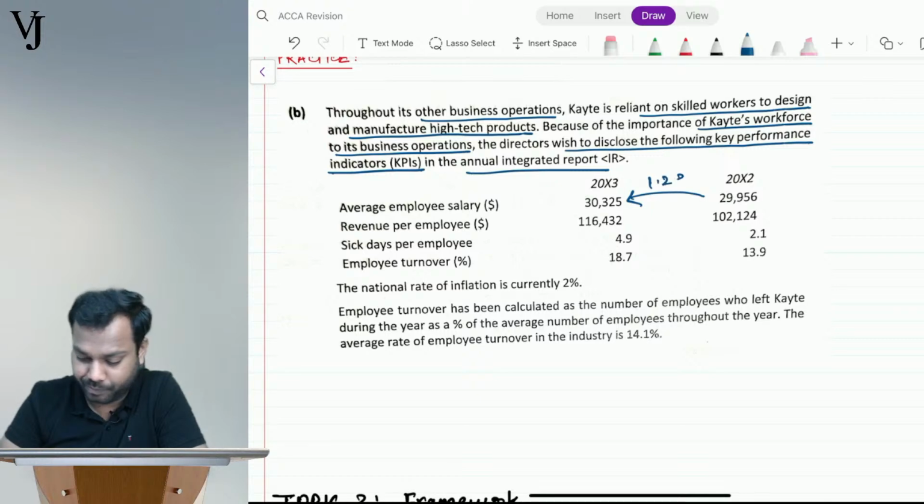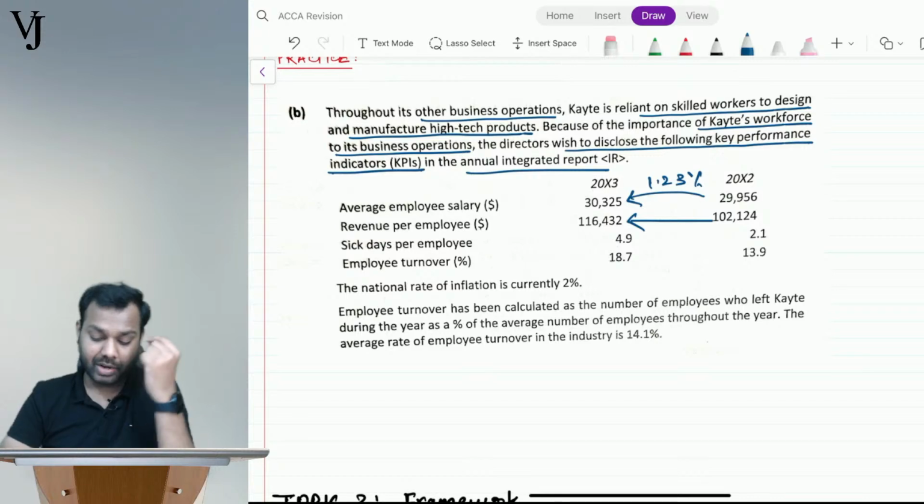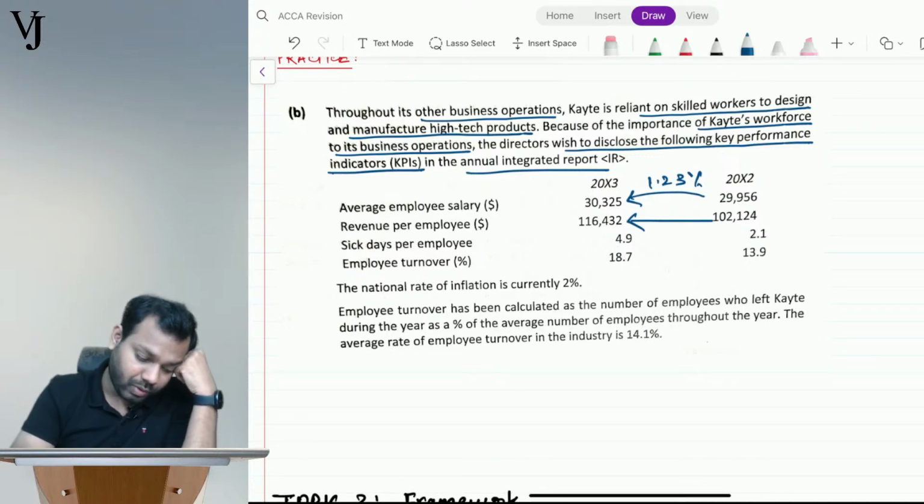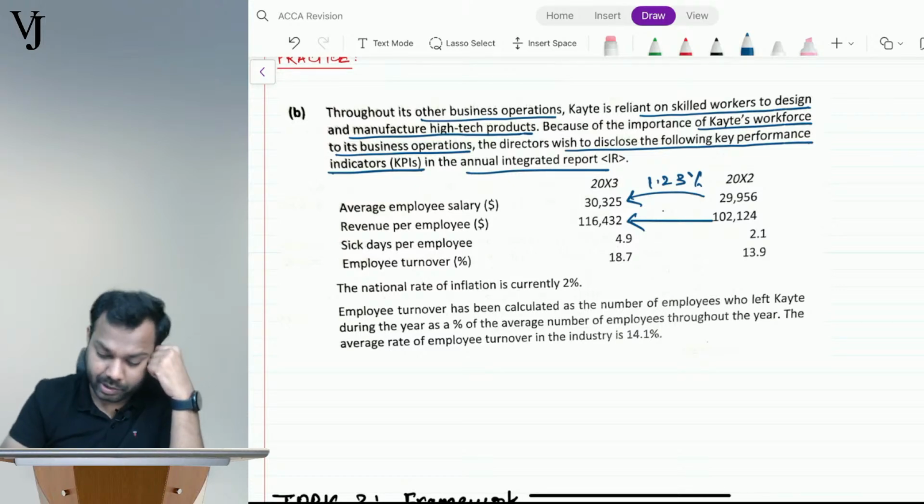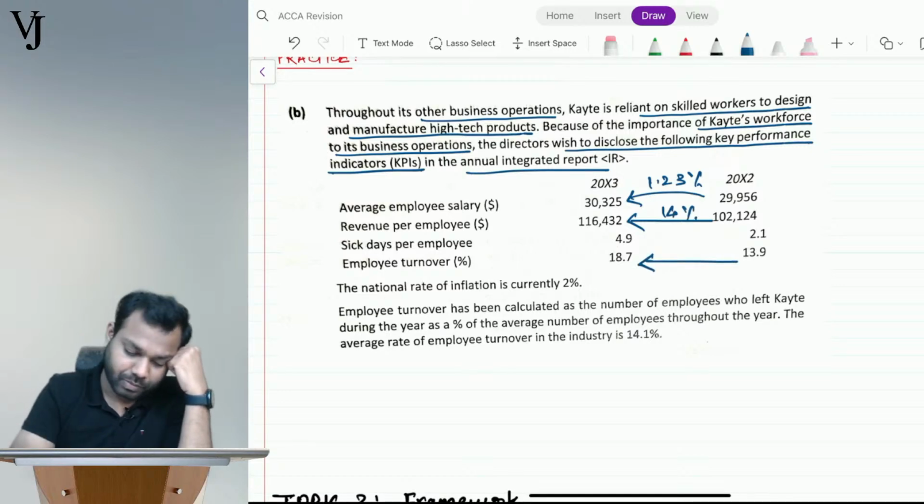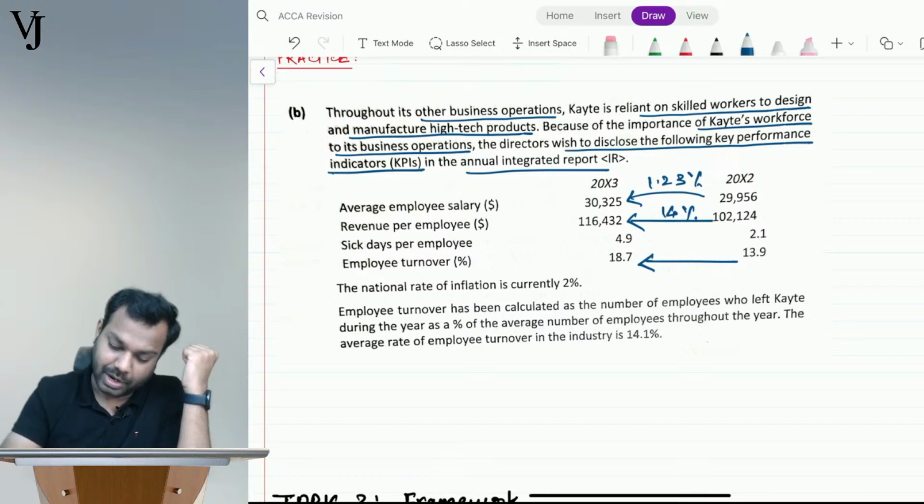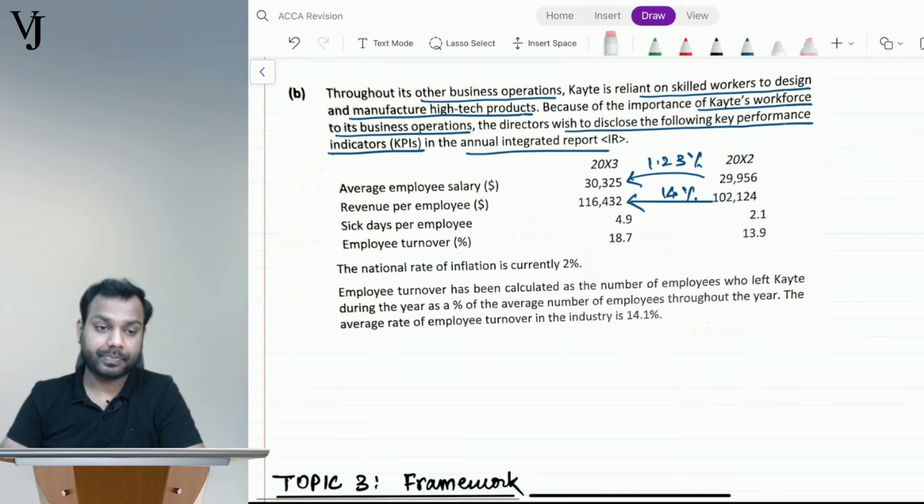1.23 percentage. Now the rate of change of revenue per employee: 116432 minus 102124 is 14 percentage, right? And this one also you do. Okay, leave these ones. Now understand.